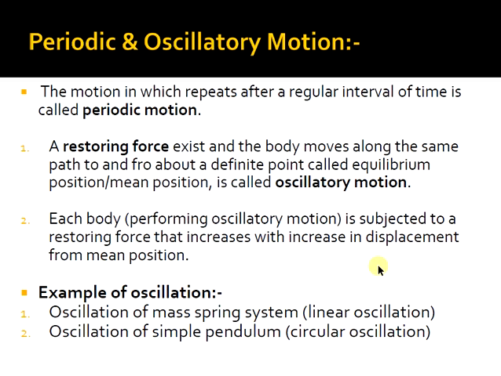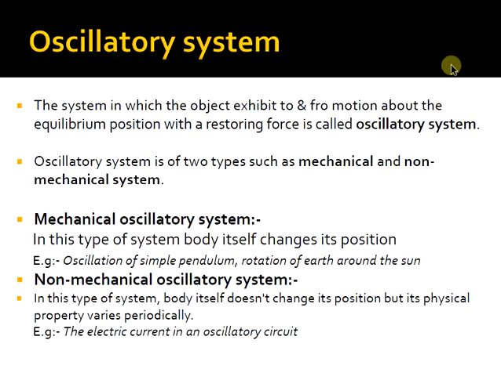For example, the oscillation of a spring system is a kind of linear oscillation, whereas the oscillation of a simple pendulum, which is a very common experiment in school, is a kind of circular oscillation. An oscillatory system is one in which the object exhibits a to and fro motion about the equilibrium position with a restoring force. Oscillatory systems can be characterized into two types: the mechanical oscillatory system and the non-mechanical system.